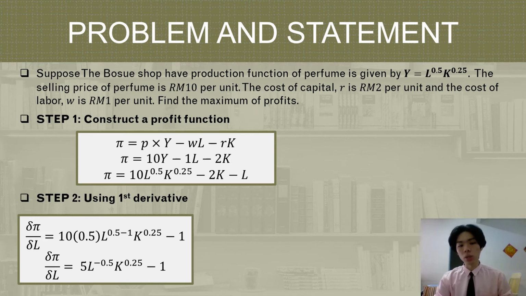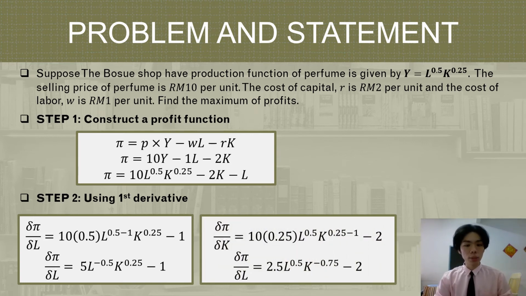Okay, so we go also to the capital. The partial derivative of profit with respect to capital, we will get 2.5 times L^0.5 times K^(-0.75) minus 2.